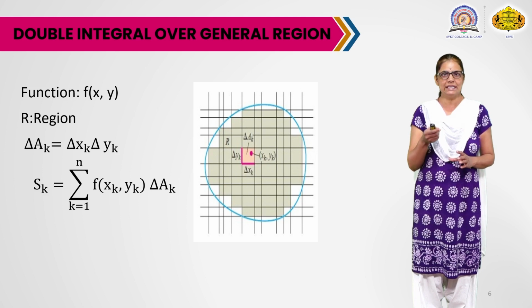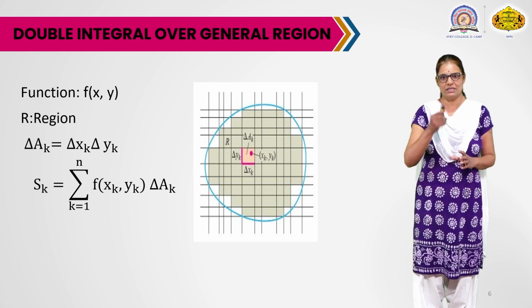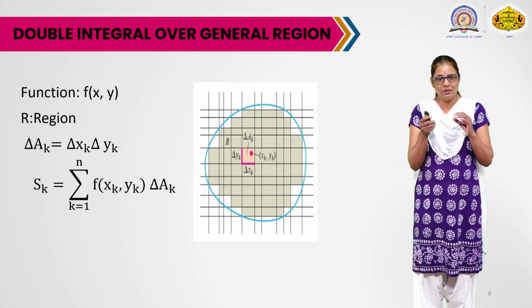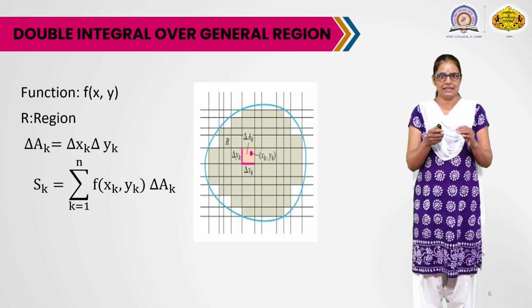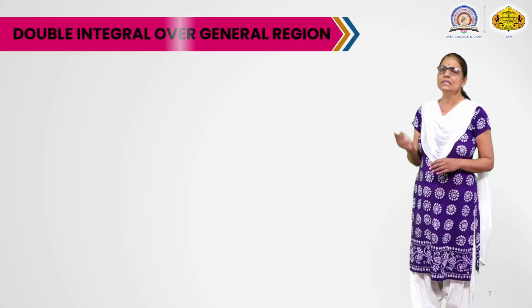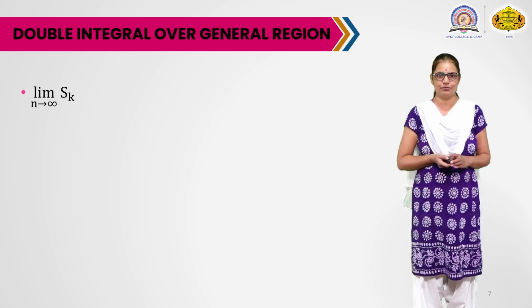So we have to calculate this sum over the shaded region as shown in the figure. We have to consider all the rectangles that are completely inside the region, and we take this sum over only those rectangles. After this, we have to find the limit of this sum as n tends to infinity.